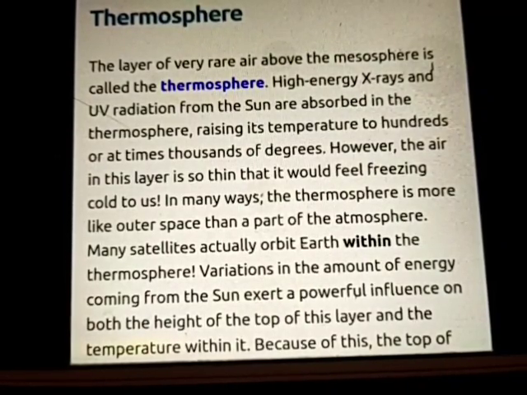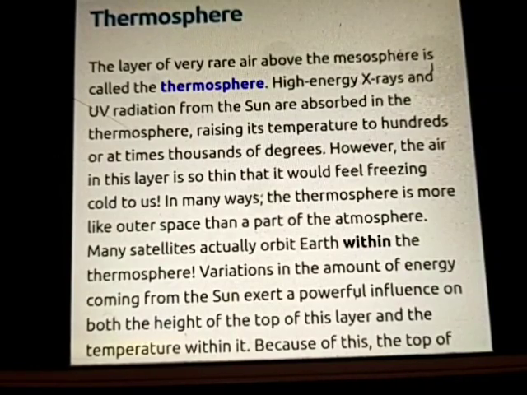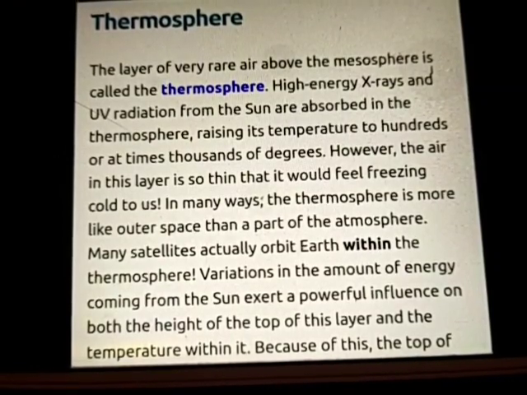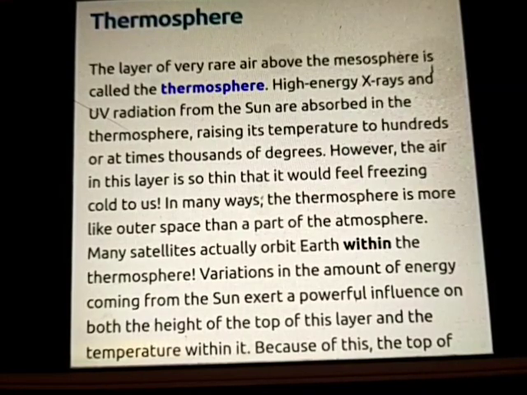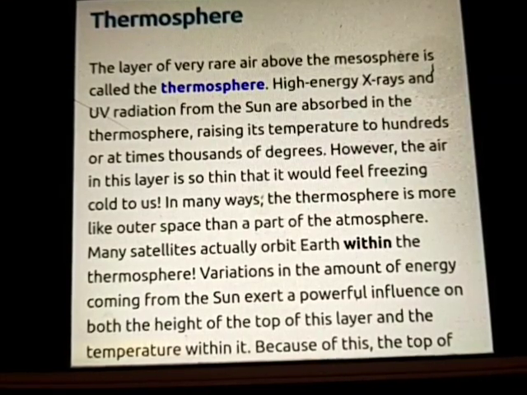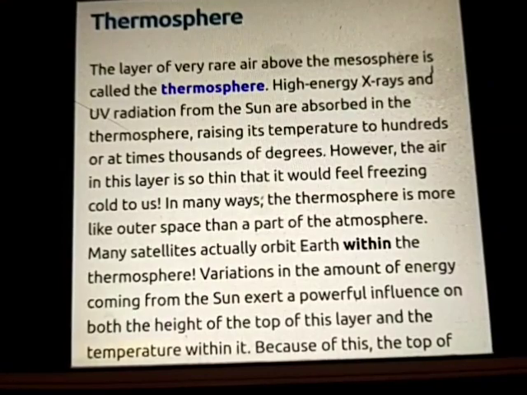Variation in the amount of energy coming from the sun exert a powerful influence on both the height of the top of this layer and the temperature within it.